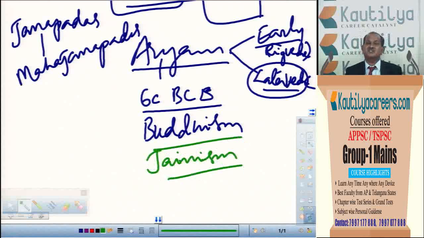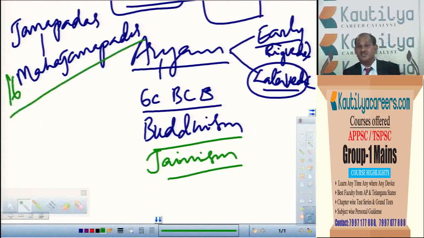Regarding the 6th century BC, just now I told you that a question can be asked on political issues also. I mean to say that 16 Mahajanapadas were there. In these 16 Mahajanapadas, Magadha became the most powerful. So what conditions helped Magadha to become such a powerful kingdom? That we had asked. And who were the rulers in the 6th century BC? What was their importance? In what way did they work for the development of the Magadha Mahajanapada into an empire? So regarding Magadha, a question can be asked in the 6th century BC.